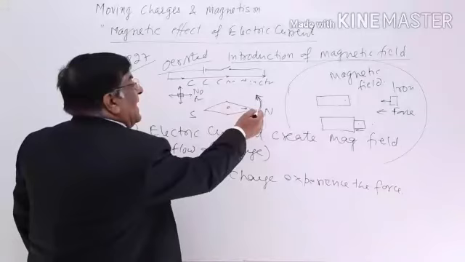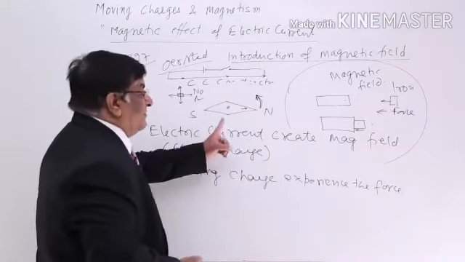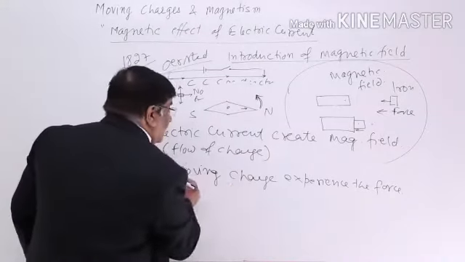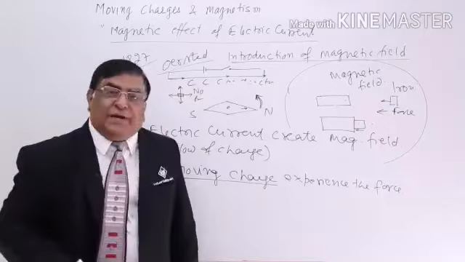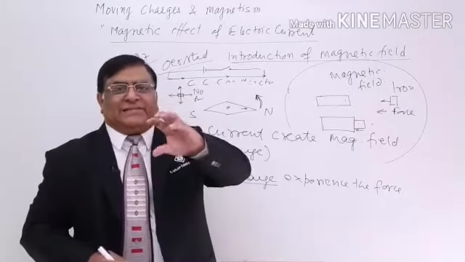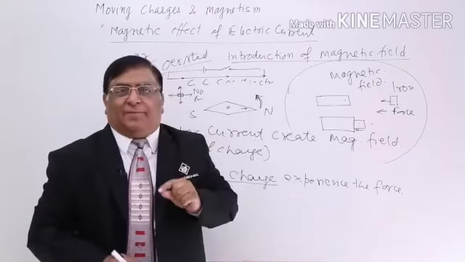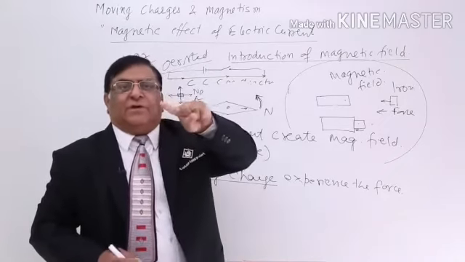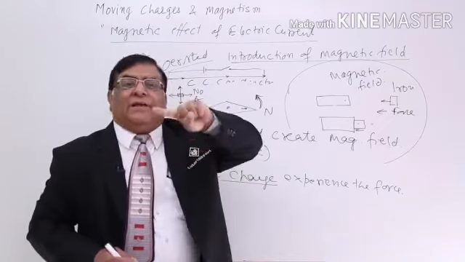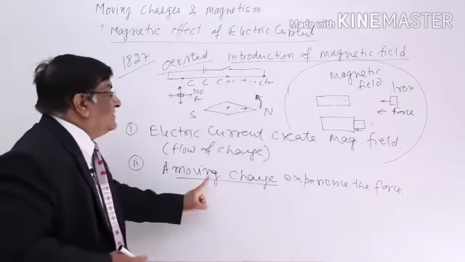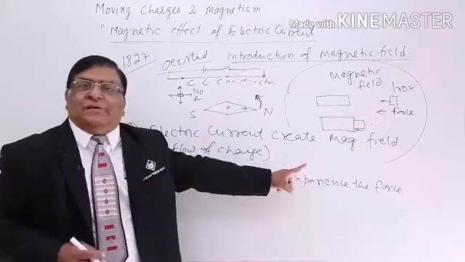Here we say a magnet experiences the force. That means a magnet should be made of moving charge. Later our study showed that inside the metal, inside the magnet, the iron piece, the electrons are moving. Electrons are charges, and when they move, that is moving charge, and they experience a force.